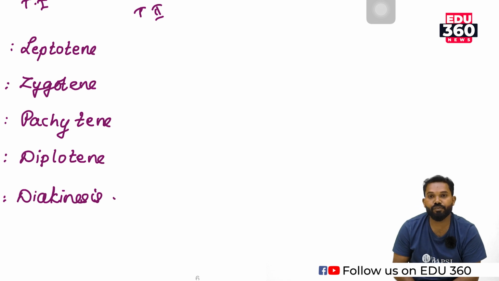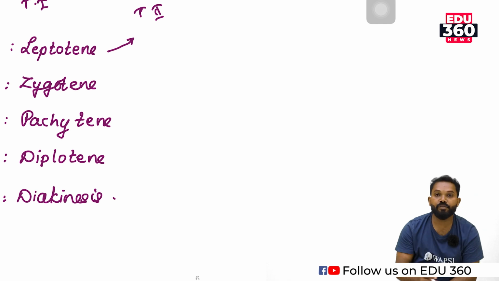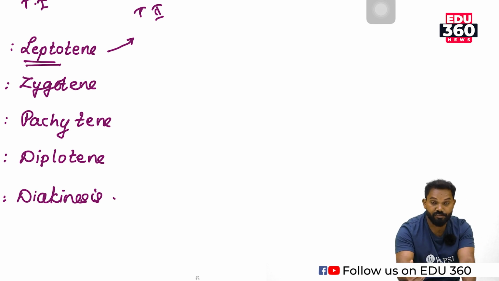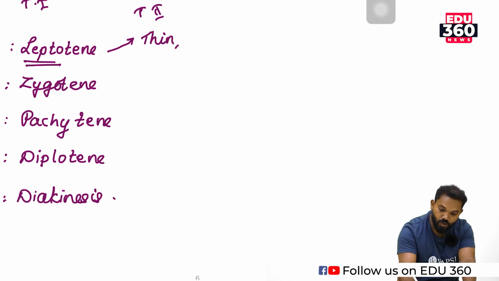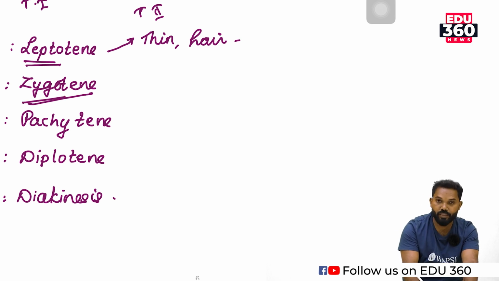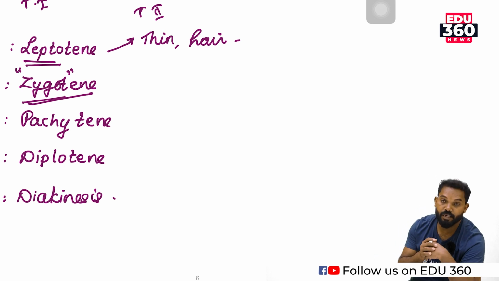Then what are the characteristics of leptotene? The characteristics of leptotene are almost similar to the starting of the prophase. Lepto means thin, hair-like structure. Chromosomes appear as thin, narrow, hair-like structures. But in the stage zygotene, zygote is the fusion between two cells that results in the formation of a zygote.